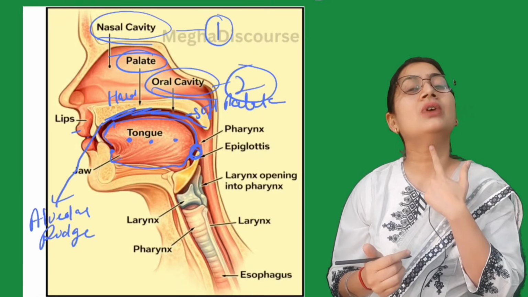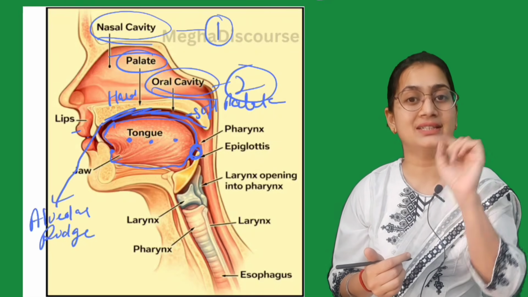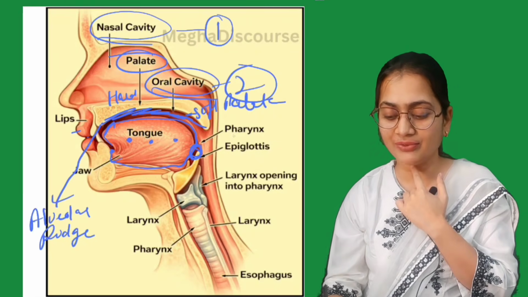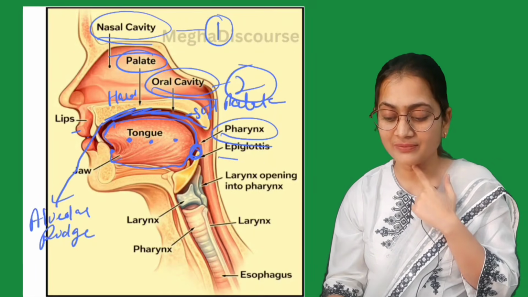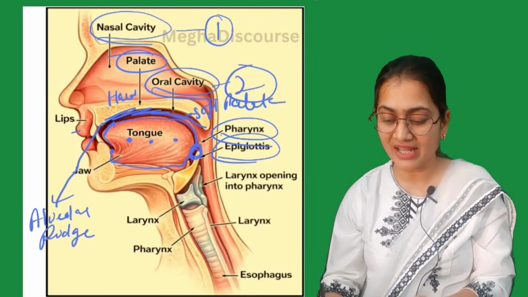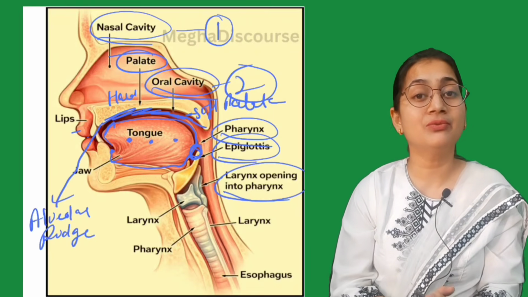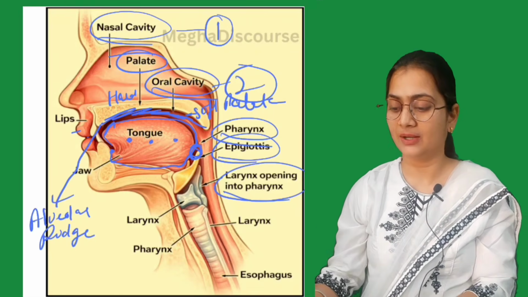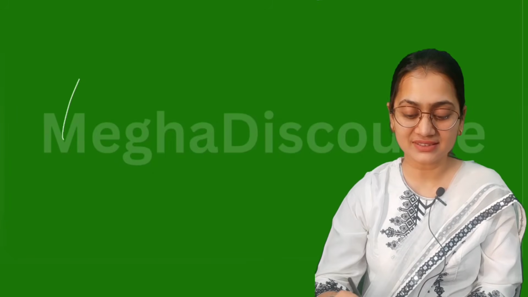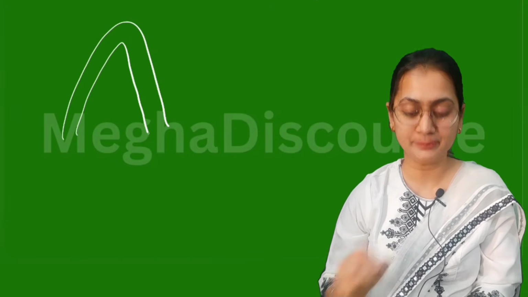Now after the uvula, the hanging flesh, we have the pharynx. Then we have the epiglottis. Then we have the larynx. Now it is very important to understand the features of the larynx. This is how our larynx is built.